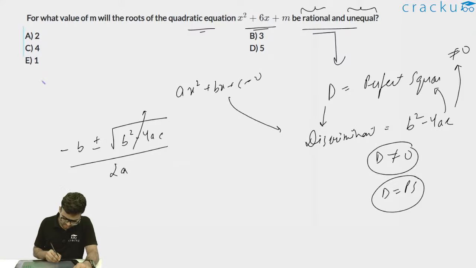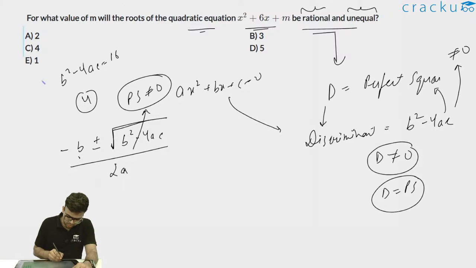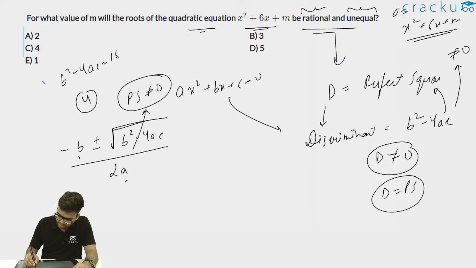The reason for this is, let's say b square minus 4ac is a perfect square which is not equal to 0. Let's say it is 16. Now if I take the under root of b square minus 4ac, what will I get? I'll get 4. Now you can see my b value and a value in this equation, x square plus 6x plus m. In this equation you can see my a value is 1 and b value is 6.